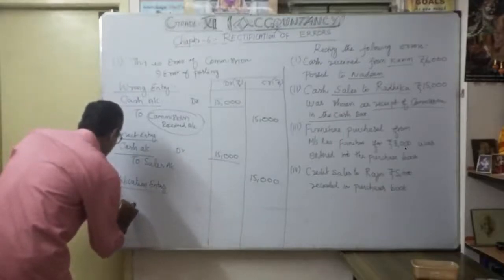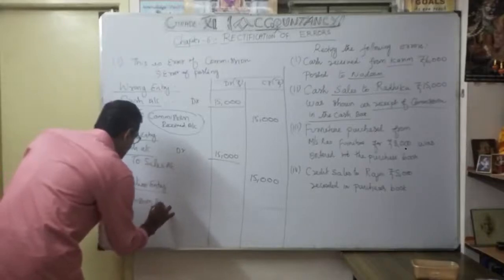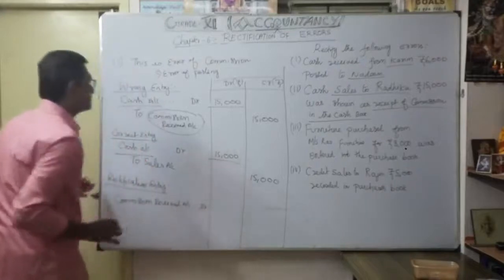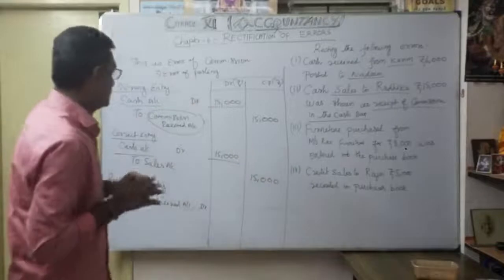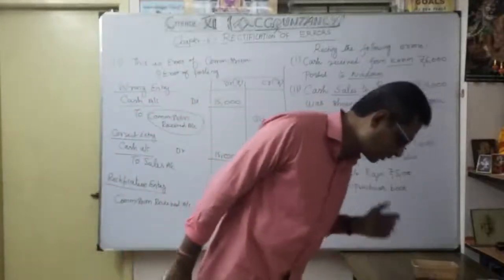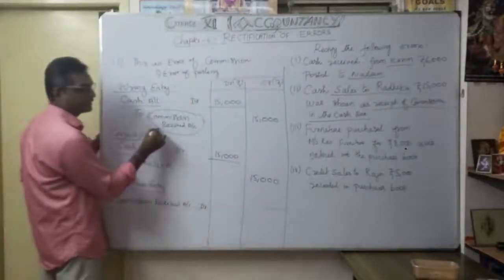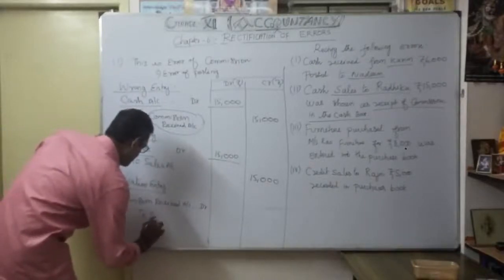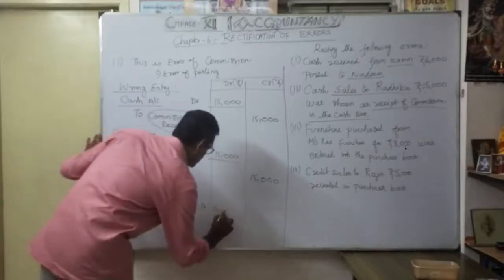Commission received account as a debit part, how much? 15,000. So earlier I did it as a credit, now I am going to make it debit. The credit part I have to write as it is, to sales account. Rectification entry. Now understood? Second one.